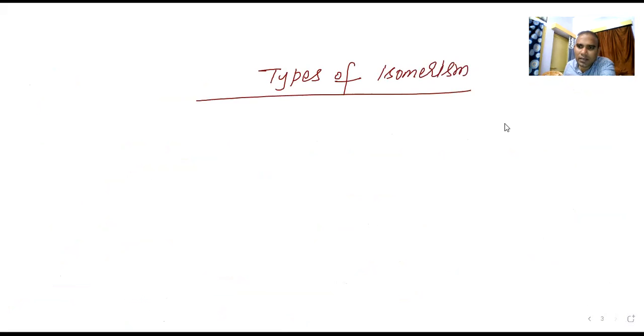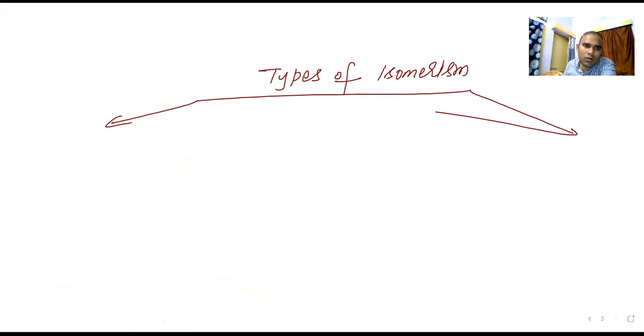Let us try to understand types of isomerism. In that I will explain again. Firstly, you try to understand types of isomerism. So isomerism is broadly classified under two categories. The first category we are going to study today.